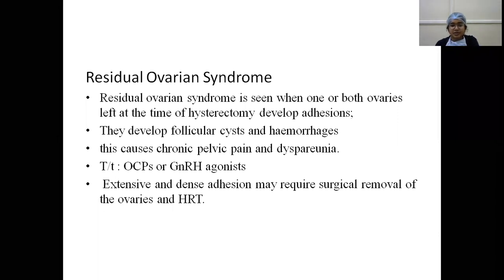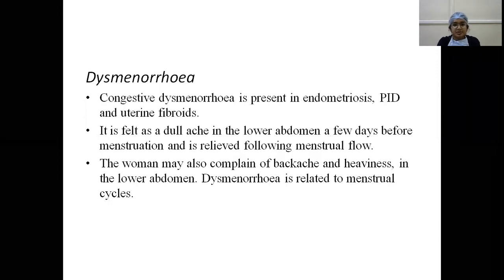Because of the cyclical development of follicular cysts and hemorrhages, there is aggravated cyclical pain along with chronic pelvic pain. So cyclical pain is also present in residual ovarian syndrome, and the treatment is oral contraceptive pills or GnRH agonists, which prevent ovulation. Extensive and dense adhesions may require surgical removal of the ovaries and hormone replacement therapy.